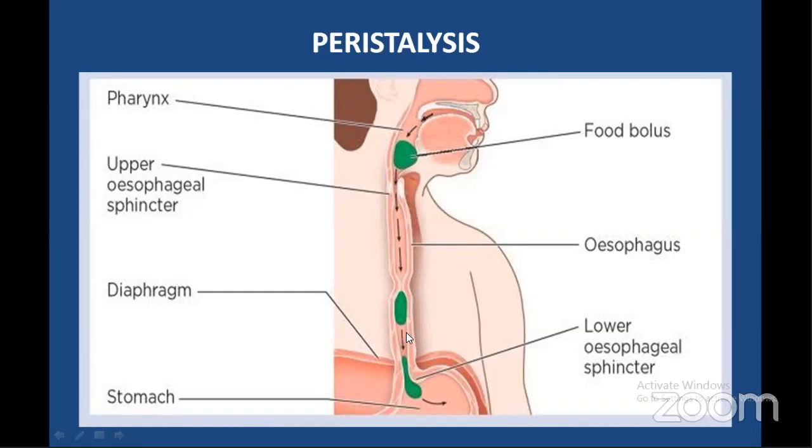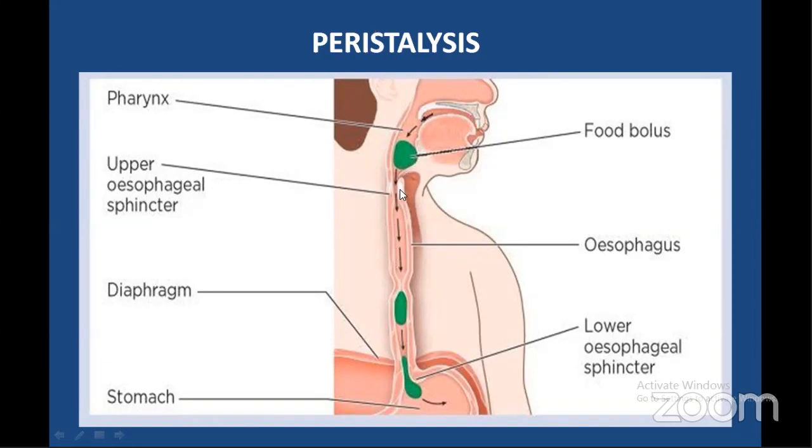Now, this food bolus, which is formed in the buccal cavity, is conveyed to the pharynx and then into the esophagus and then to the stomach, and from the stomach it enters into the small intestine and also the large intestine. Usually the peristaltic movements are initiated from the esophagus and are continued up to the rectum. However, the sphincters associated with the gut, getting my point? The sphincters associated with the gut.